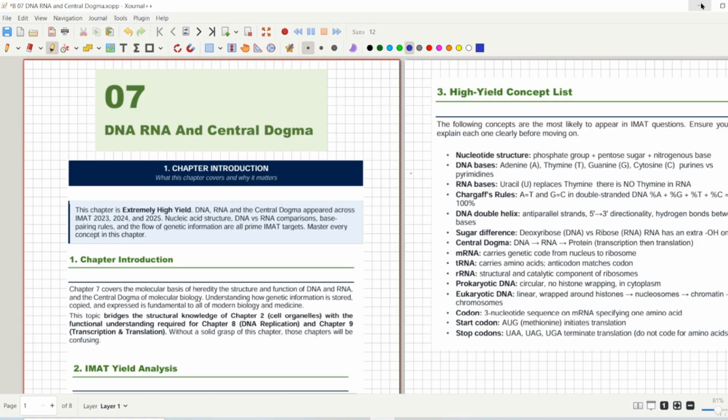And this chapter is actually a bridge between your previous chapters and the chapters that you will study in the future, like chapter number 2 about cellular organelles, and chapter number 8 about DNA replication, transcription, translation, and even about genetics and inheritance. Those chapters will be really integrated with this chapter. Even when you go towards the cell cycle chapter, this chapter will be your base.